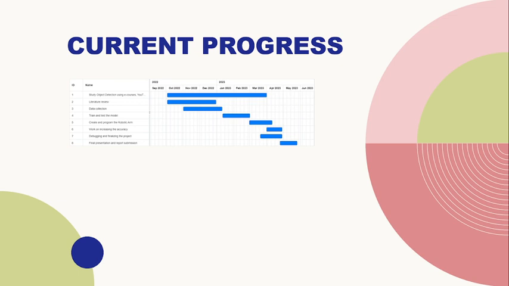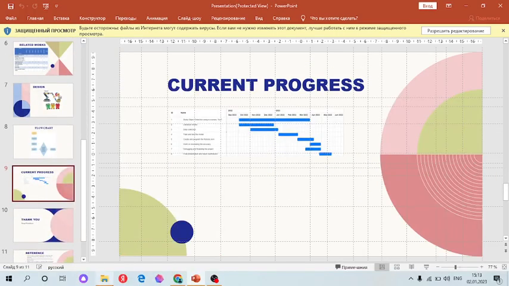Here I would like to mention my current progress. Currently I am studying object detection using e-courses, YouTube videos, and books. Literature review has already finished. I have written it and submitted it, and the next part is data collection. Data collection is in progress. Now I'd like to show you some part.